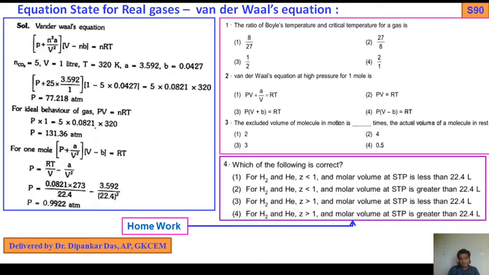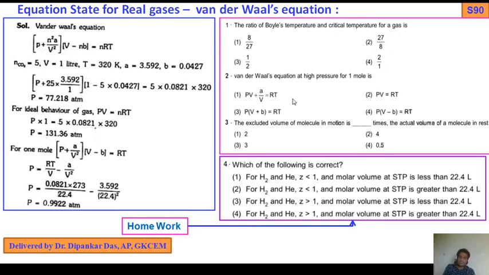I have also given some MCQ questions for homework. You should try. If you feel any doubt or confusion, then you can also ask me. I will just read out the problems. The ratio of Boyle temperature and critical temperature for a gas is, you have 4 options: 8 by 27, 27 by 8, number 3 option 1 by 2, number 4 2 by 1. Van der Waals equation at high pressure for 1 mole of gas is, that means the Van der Waals gas equation at high pressure for 1 mole of gas. This is very important.